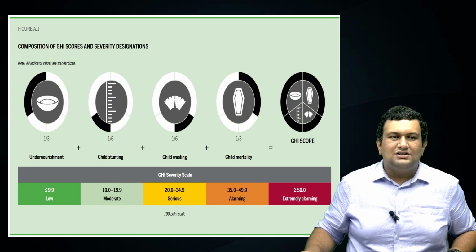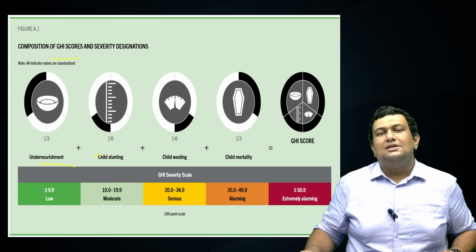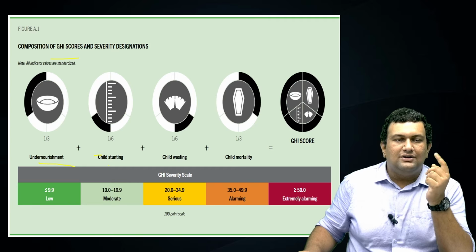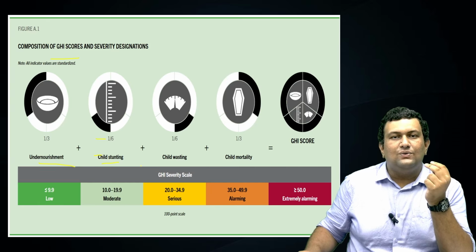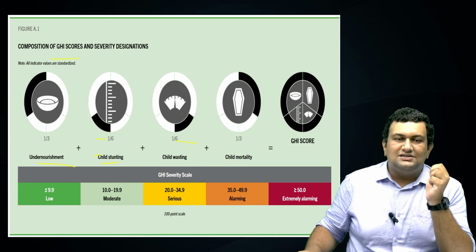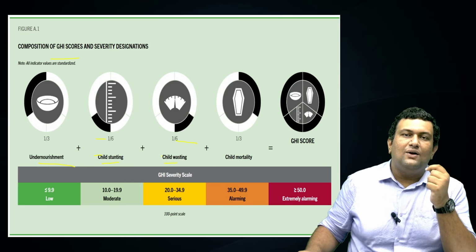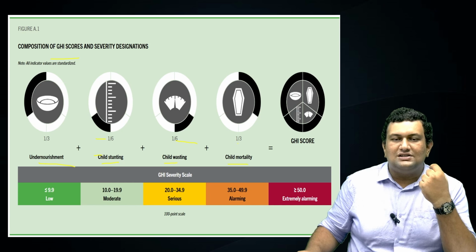So we'll see how the GHI score is calculated. There are important terms also associated with it. One-third of the weightage is given to undernourishment. Undernourishment means people having low calorie intake. One-sixth is given for child stunting. Stunting means children below the age of 5 who have less height for their age. Next, one-sixth is given for child wasting. Wasting means children below the age of 5 who have less weight compared to their height. And child mortality is given one-third of the weightage.